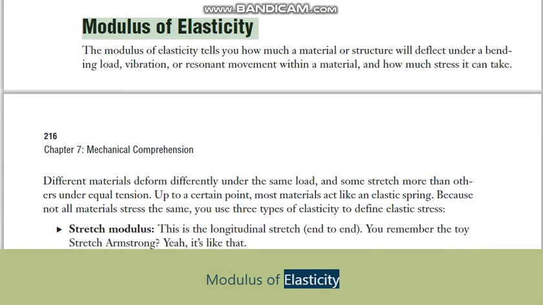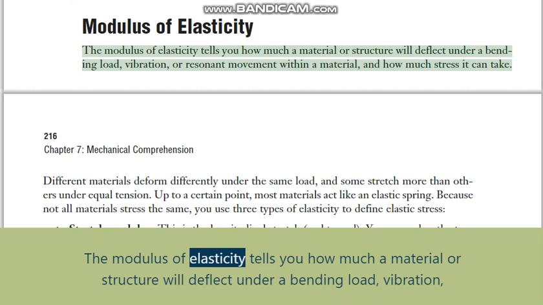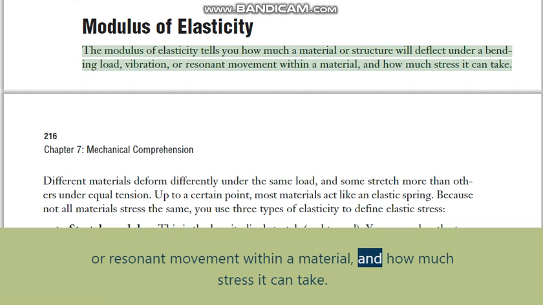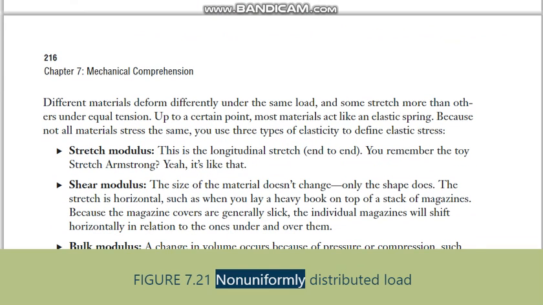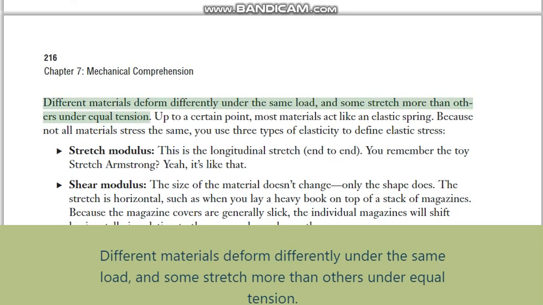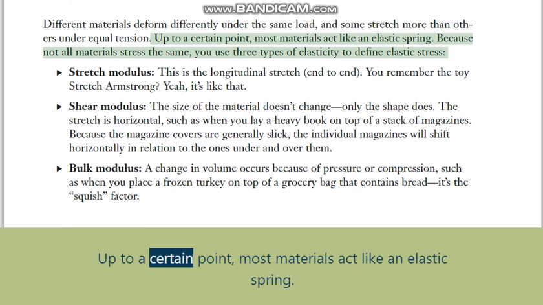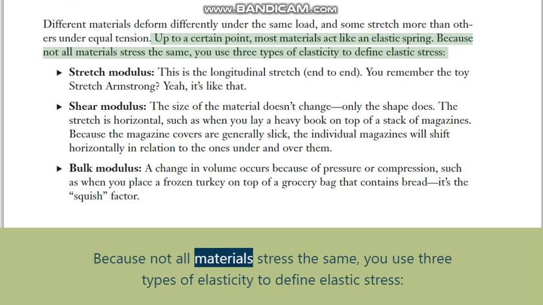Modulus of elasticity. The modulus of elasticity tells you how much a material or structure will deflect under a bending load, vibration, or resonant movement within a material, and how much stress it can take. Figure 7.21 Non-uniformly distributed load. Different materials deform differently under the same load, and some stretch more than others under equal tension. Up to a certain point, most materials act like an elastic spring. Because not all materials stress the same, you use three types of elasticity to define elastic stress.